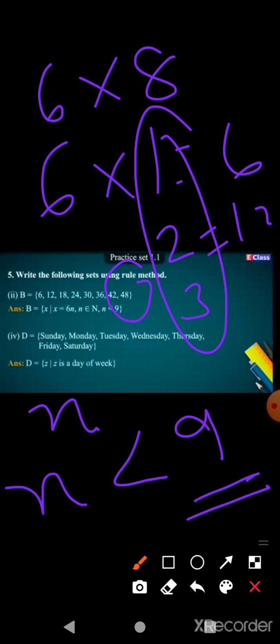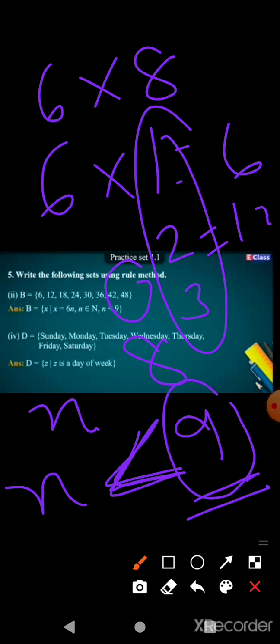Here we have written n is less than 9, this means we have to include the numbers till 8 because we have written only less than. If we write less than or equal to, then you have to write 8 here, meaning you include only till 8.